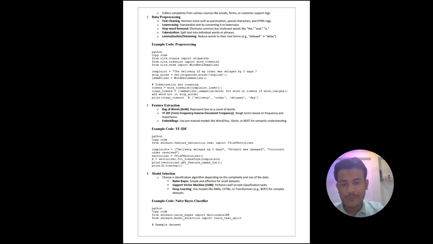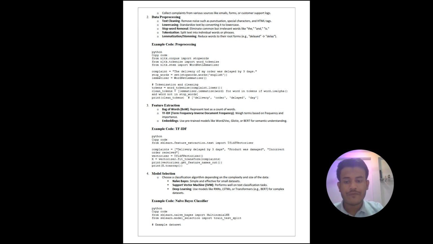Here is an example snippet of TF-IDF, in which we import TfidfVectorizer from sklearn.feature_extraction.text. We take a complaint in the form of a list, use the TfidfVectorizer class and create an object of vectorizer. We call the fit_transform method from the vectorizer object, pass the complaint as argument, and print vectorizer.get_feature_names_out, and also print in the form of an array by using the toarray method.